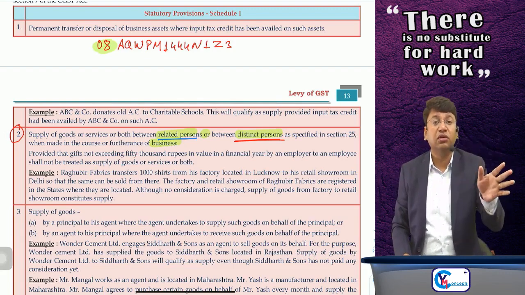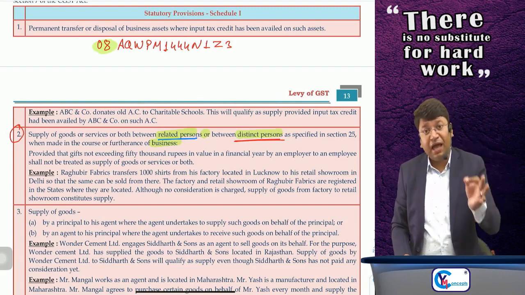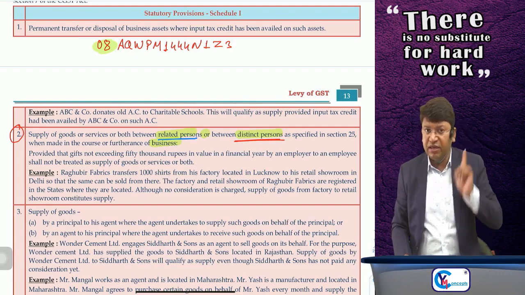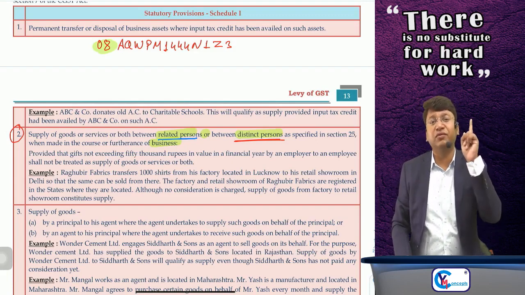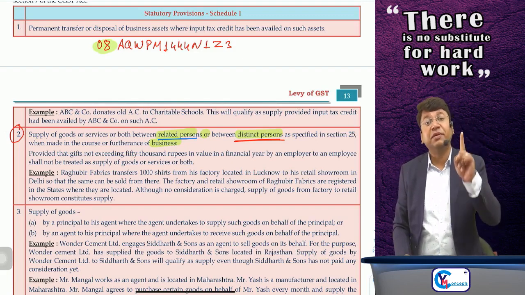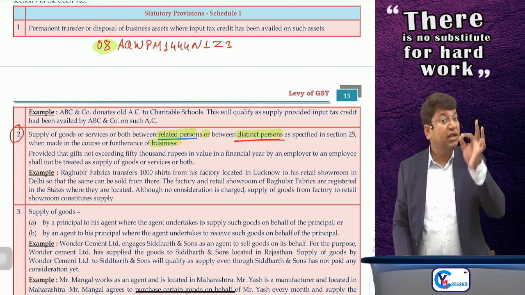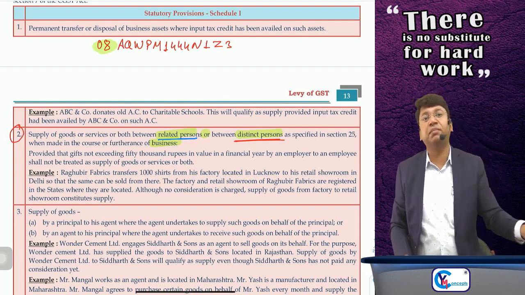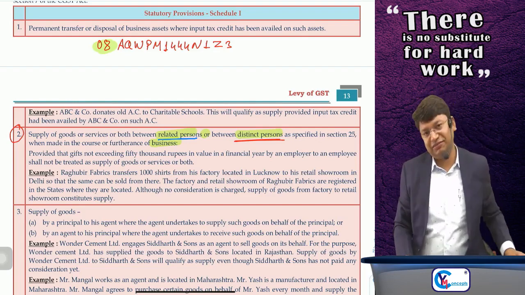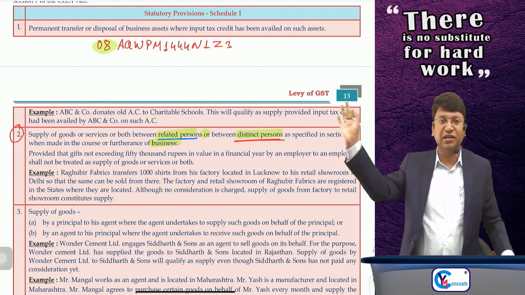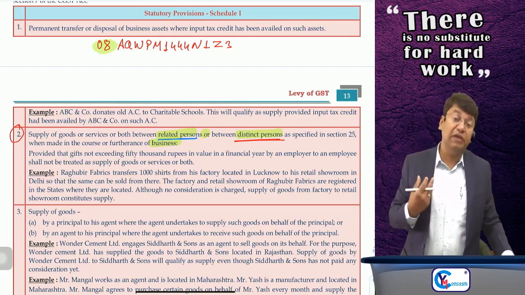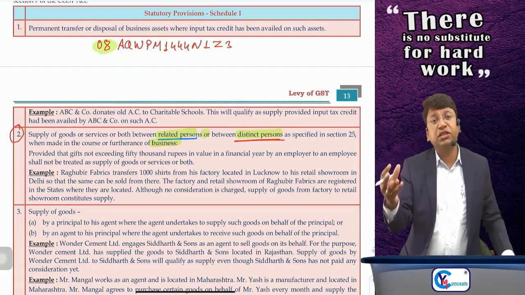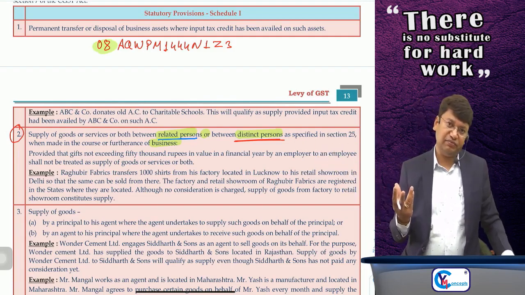Compulsorily, the answer is no. Sir, I can take a single registration for all the 11 locations in Rajasthan, and I have the choice to declare any one place as my principal place of business in my registration, and I will have to declare the remaining 10 places as my additional places of business with a single registration number. But I have a choice. If I want to take separate registration for any of the branches, I can take.